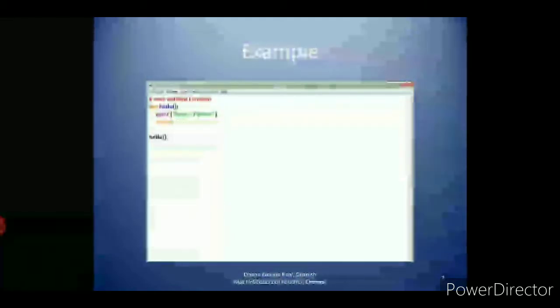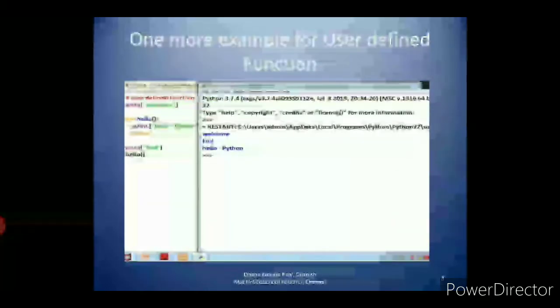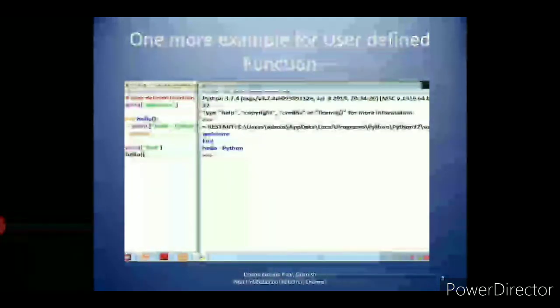Here you see the example. In page number 91 you see the example. def hello, print hello Python, then return. Here there is no return statement value, it is a none value. So for this example you have the output hello Python.